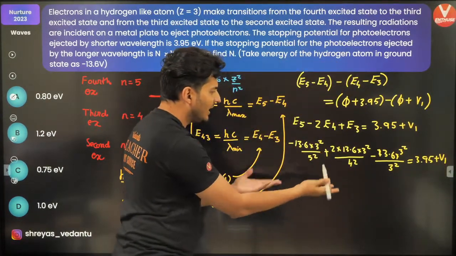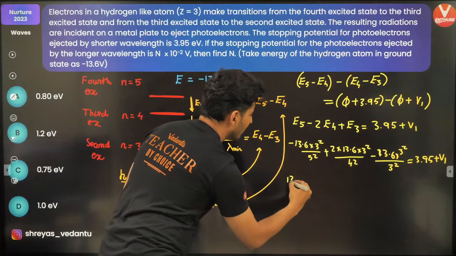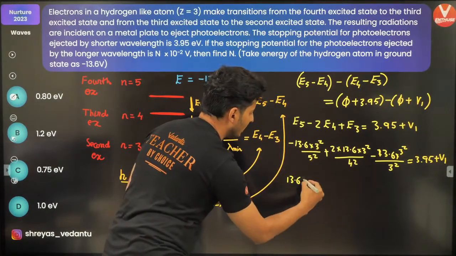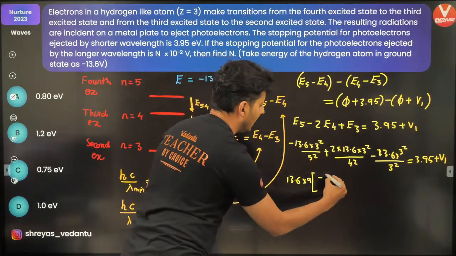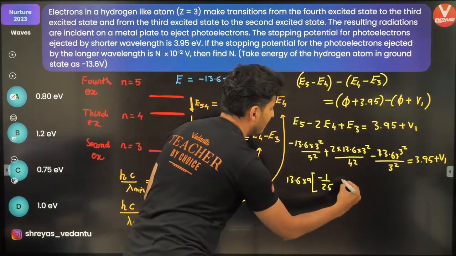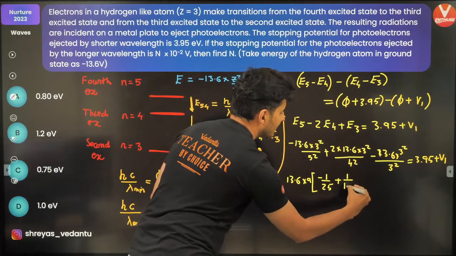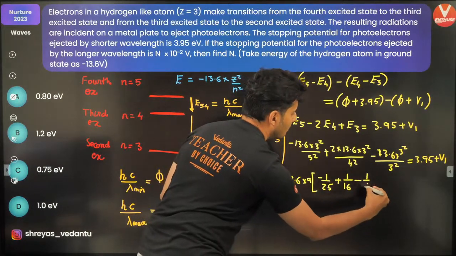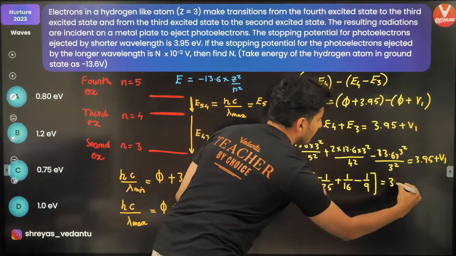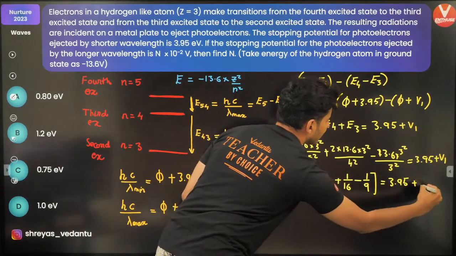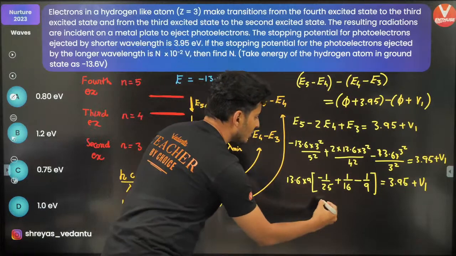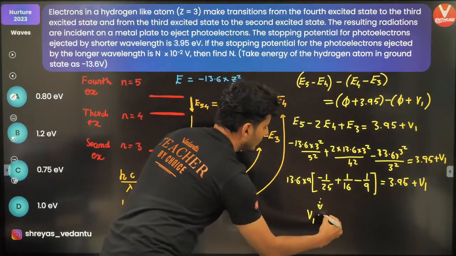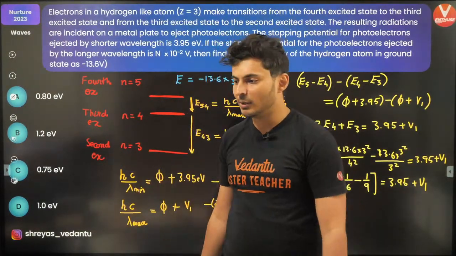You can take a few things common, like 13.6 is common, 3 square is also common, that means 9, and you will be just left with minus 1 by 25 plus 1 by 16 and minus 1 by 9 is equal to 3.95 plus V1. So just solve this onwards. Solving this, you will definitely get the value of V1.